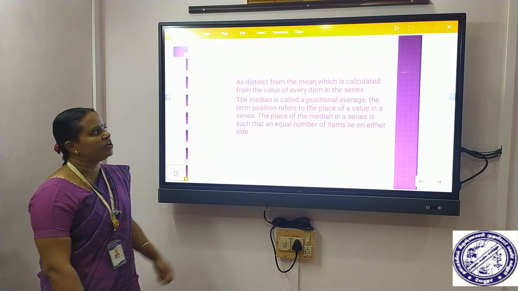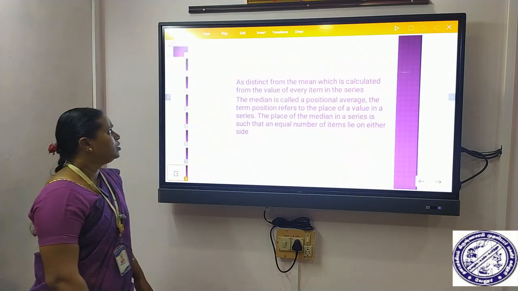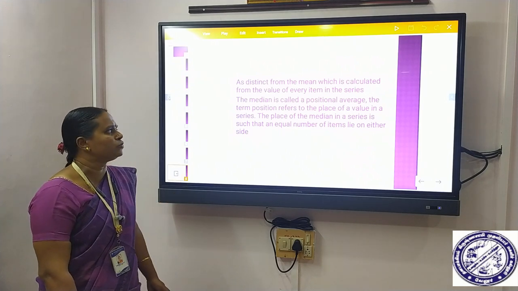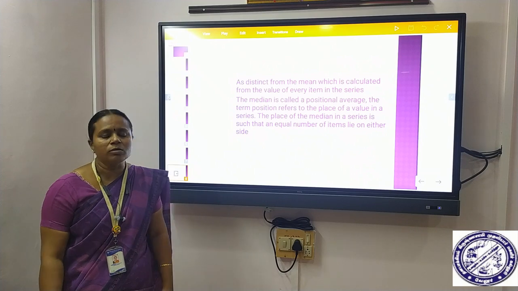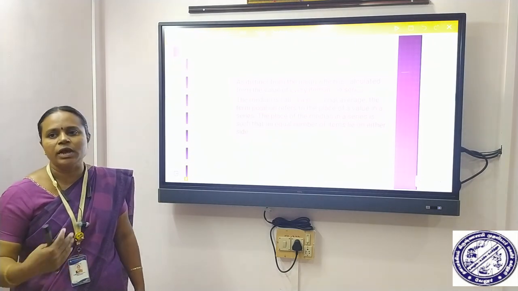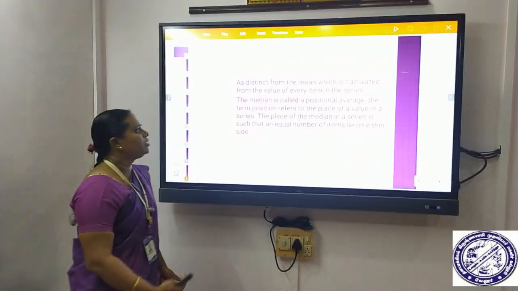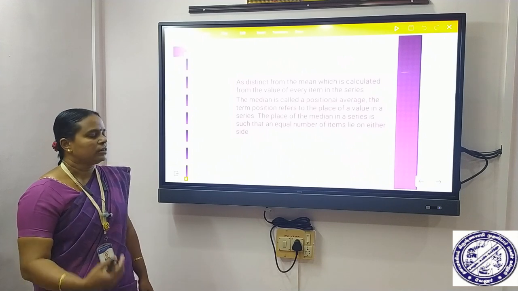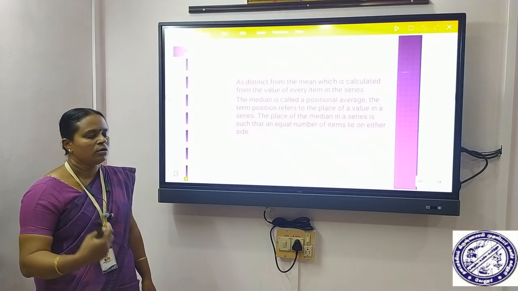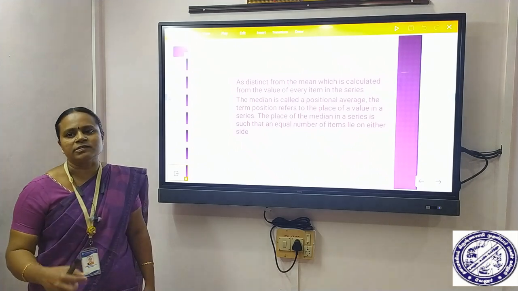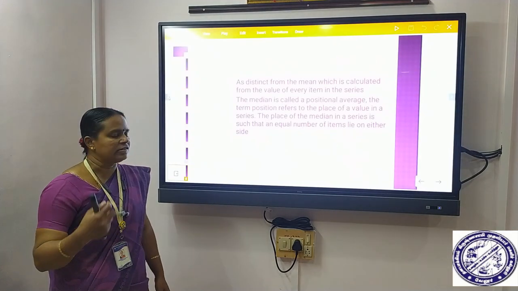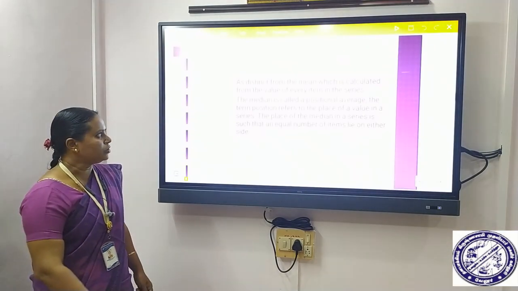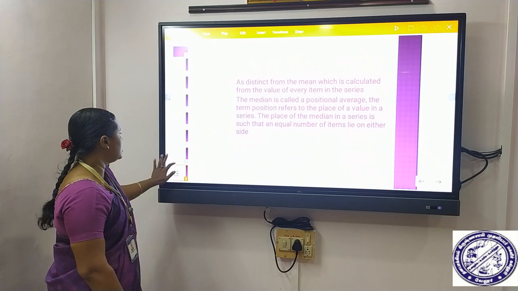Next we go for the difference between mean and median. We discussed mean and the definition of median also. Mean is calculated from the value of every item present in the data. But the median is not like that. It is a positional average, which means the term position refers to the place of a value in the series. The median is the value where an equal number of items lie on either side. That is the actual difference between mean and median.